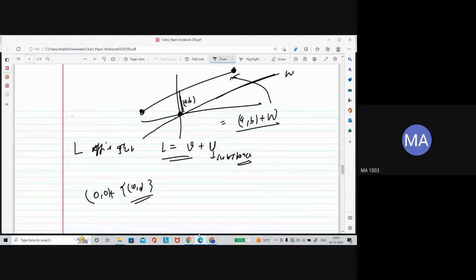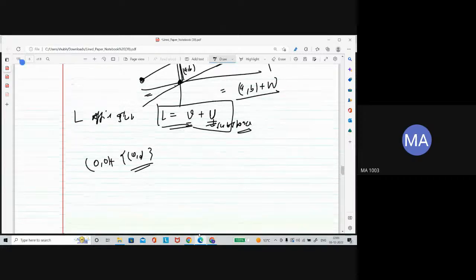So these are what we mean by an affine subspace. You have a subspace, and you add a vector, so you are actually shifting that subspace by that vector. That is called an affine subspace. This is the more general case. We studied it for the line, but you can think of it in the plane also.